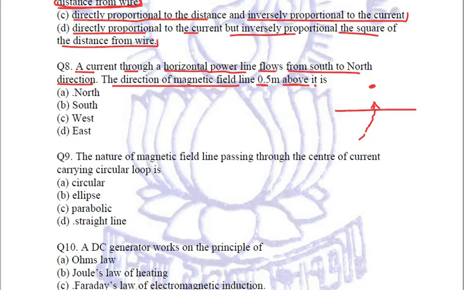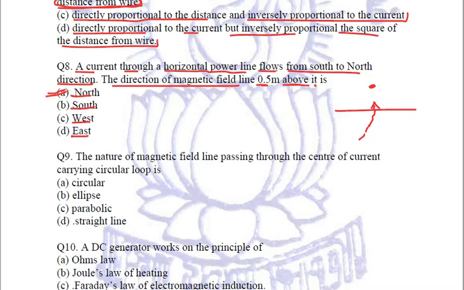So what will be the direction of this magnetic field? Four options are the four directions: north, south, east, west. The answer is it will be towards north, right? The answer will be option number A.